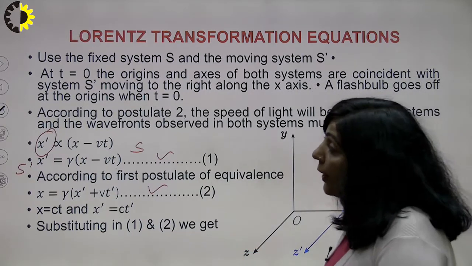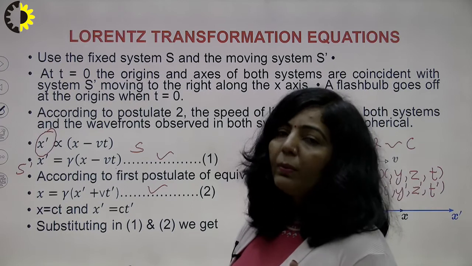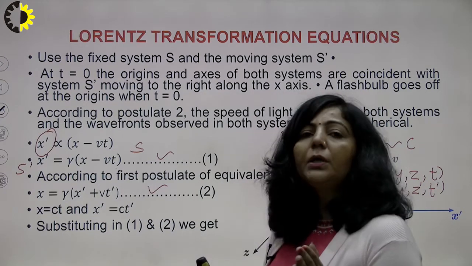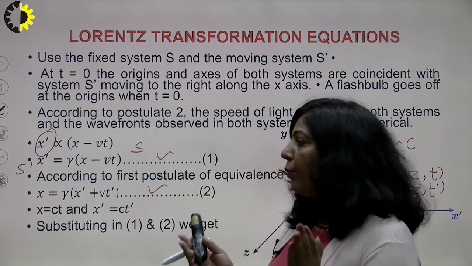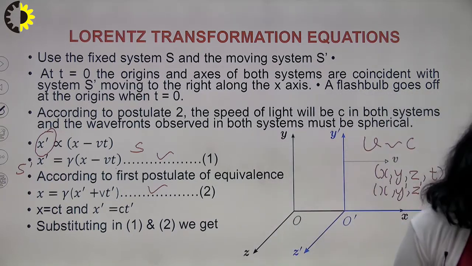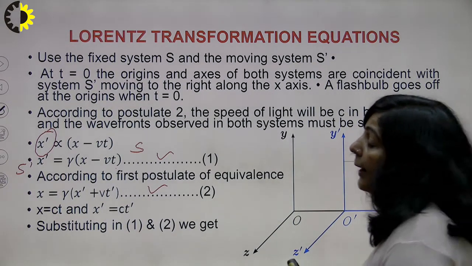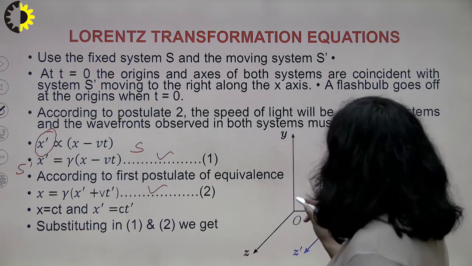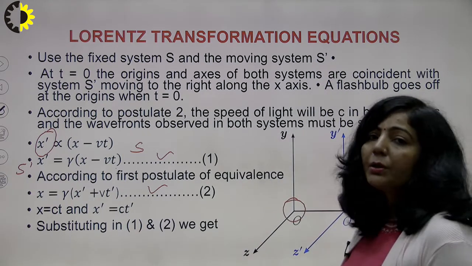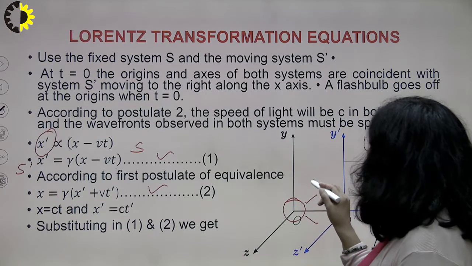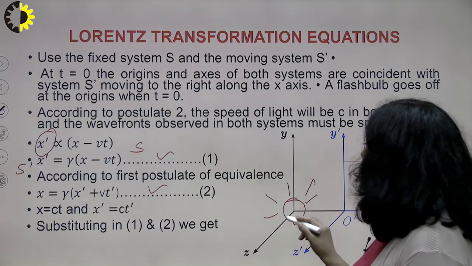To find that, it was assumed that when t equals t dash equals 0, both the observers coincide with each other. At that time a source of light is kept at the origin, giving light radiations in all possible directions.